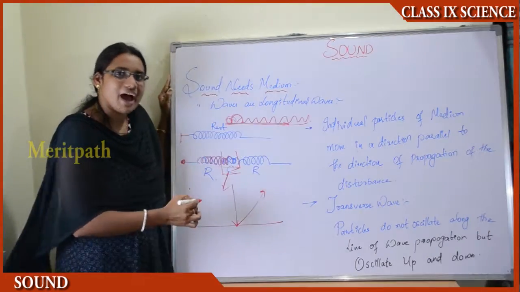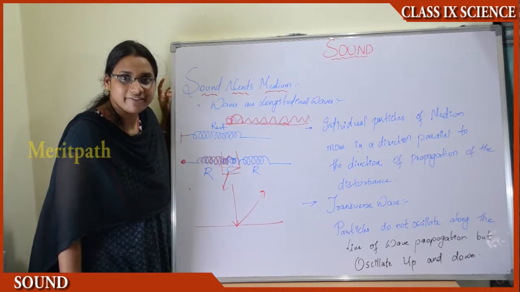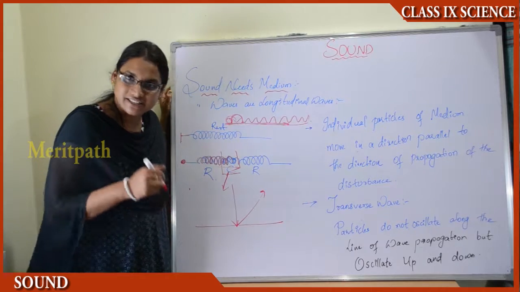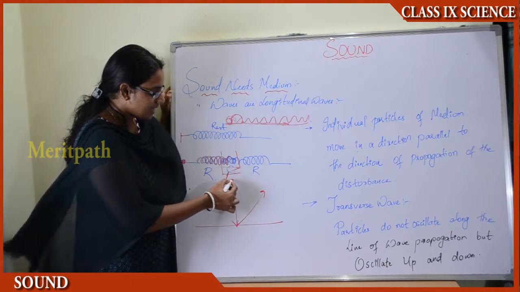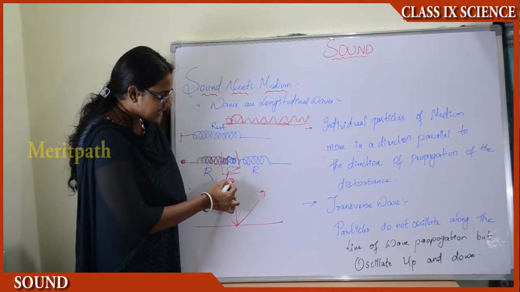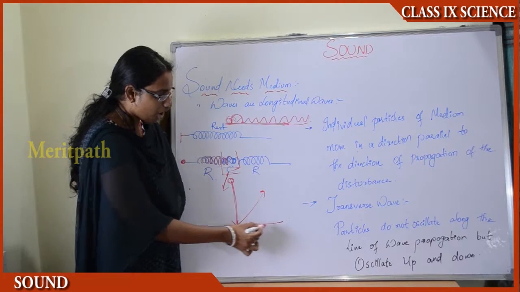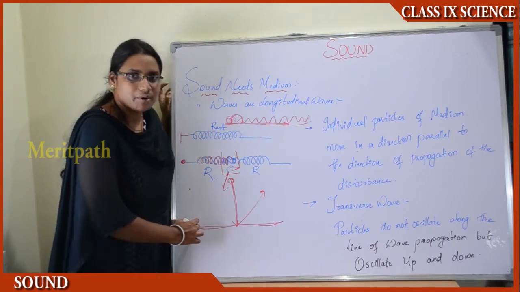And at the same time, for the transverse waves, for example, we can take light waves, right? Light waves are known as transverse waves because when the light ray is reflected or transmitted in the medium, it is reflected back or it is travelled in the perpendicular direction of the propagation of light.